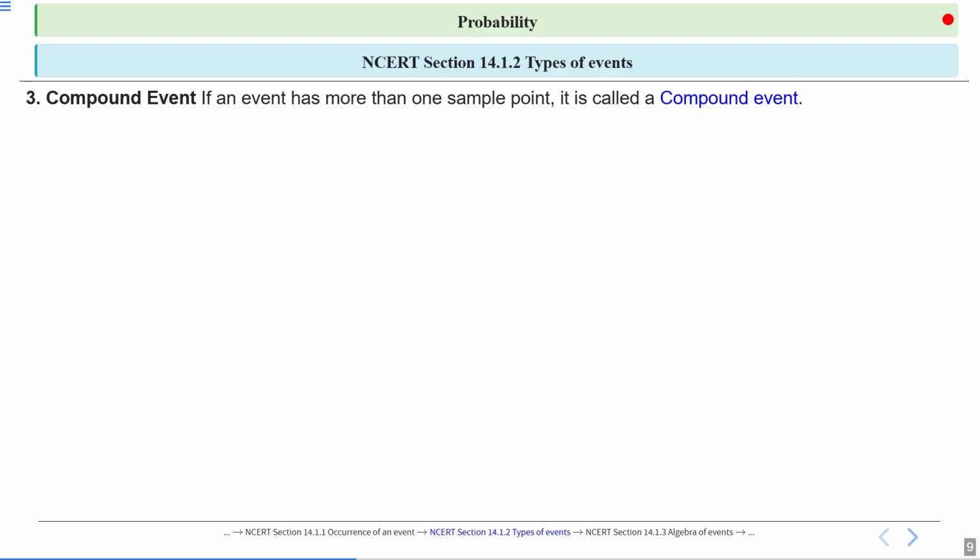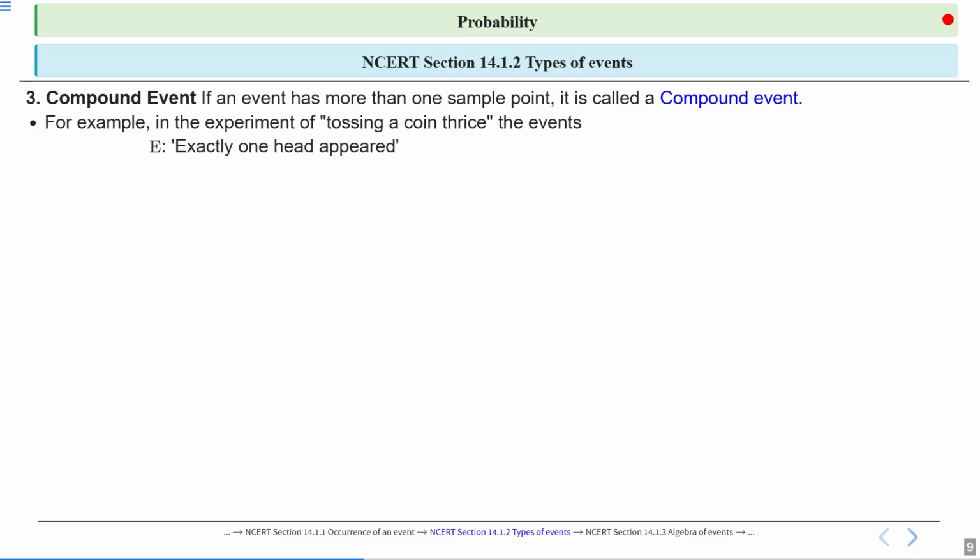In a simple event there is only one sample point, but if an event has more than one sample point, then it is called a compound event. For example, in the experiment of tossing a coin thrice, we are tossing a coin three times. Then what is the sample space of tossing a coin thrice?